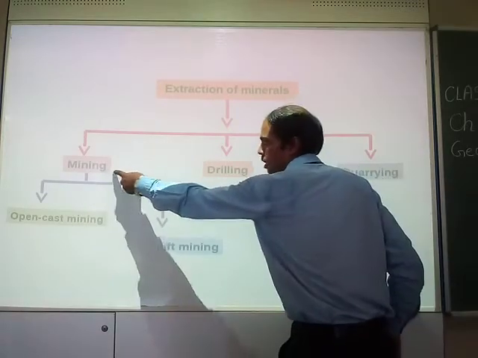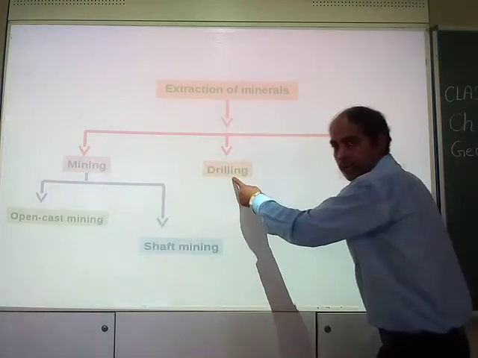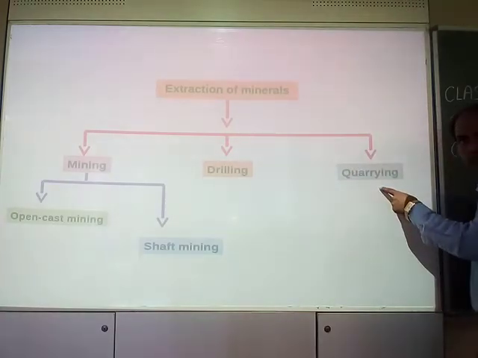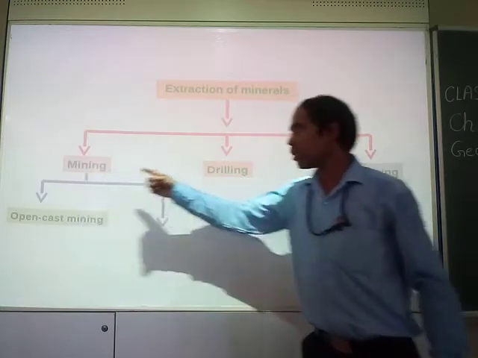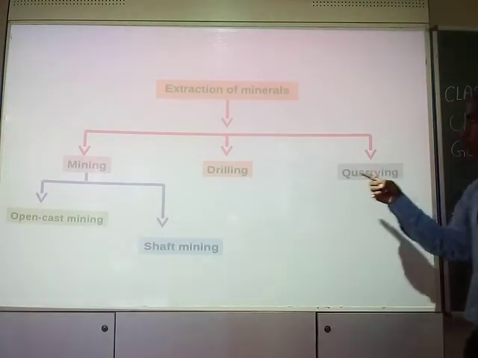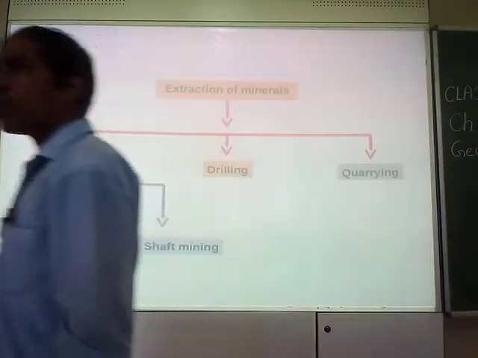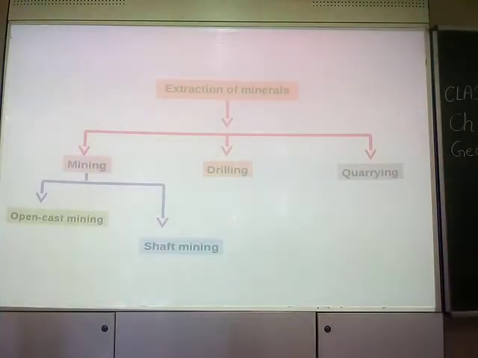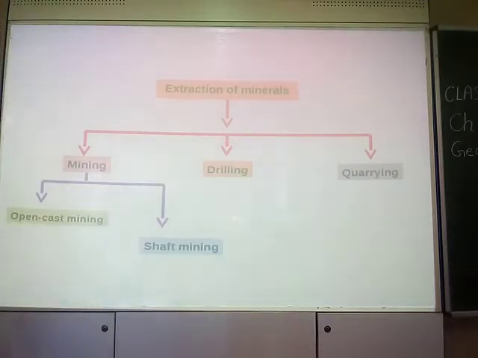By these three processes: mining, drilling and quarrying. We will try to understand what mining is, what drilling is and what quarrying is. We will differentiate between these three processes, and learn about all of them with the help of examples also, right?